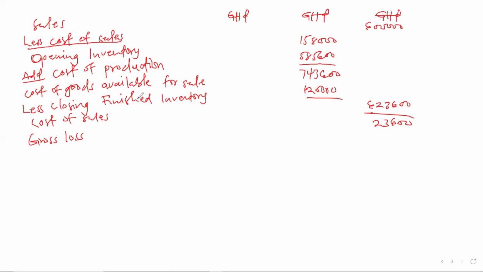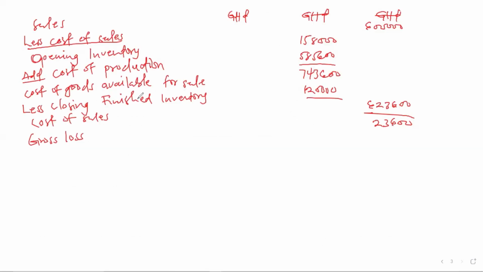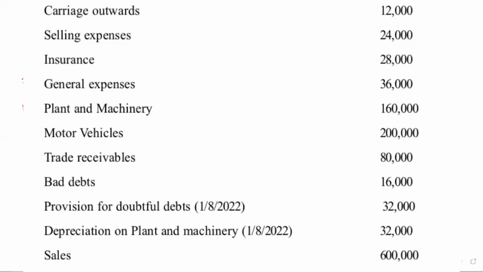And when you said we should calculate 5% on the trade receivables, 5% on the trade receivables will give us 4,000. And the provision for doubtful debts that we already have in the question is 32,000.